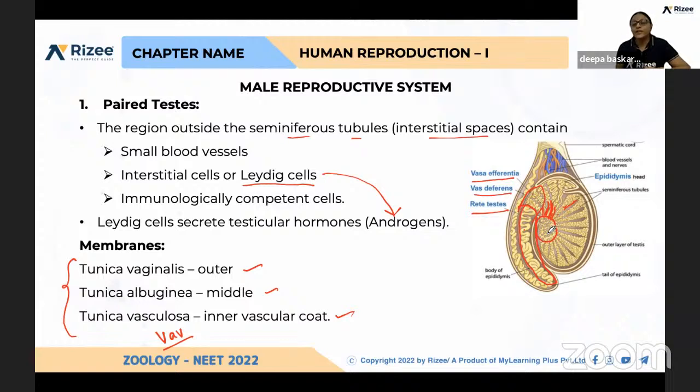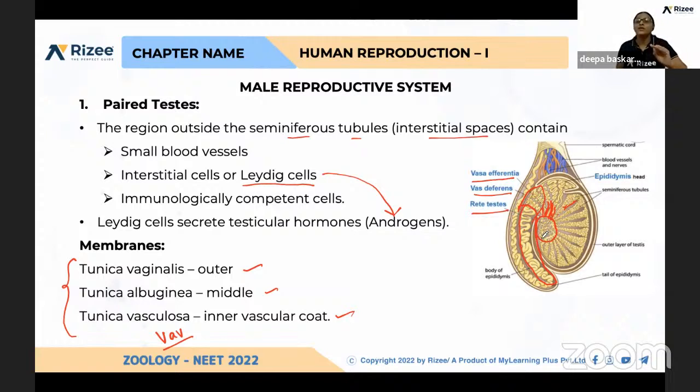Clear? What is the role of the rete testis? The sperms released from the seminiferous tubules are collected and sent to the epididymis, where maturation of sperms takes place. Until then, the sperm does not have the capability of moving. Motility is not there until it is in the epididymis, because in the epididymis the maturation of sperms takes place. So here is how questions can be asked: what is spermiation? You should be thorough with that.